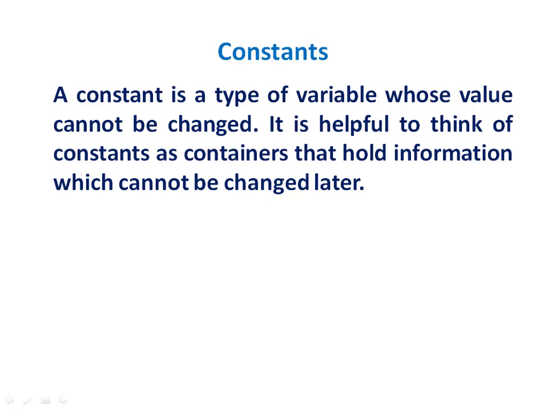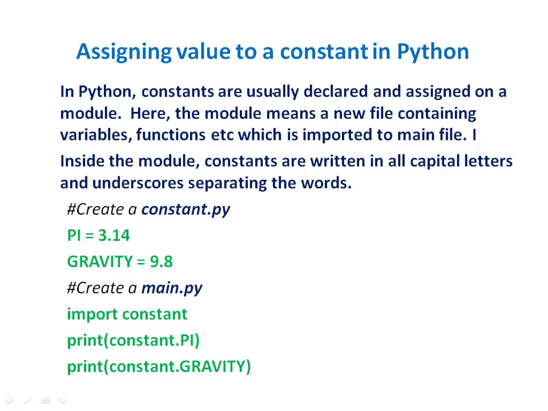It is helpful to think of a constant as a container that holds information which cannot be changed later. That is the difference between a variable and a constant.